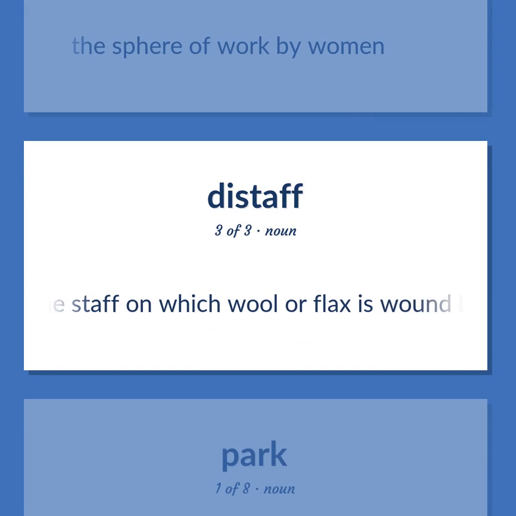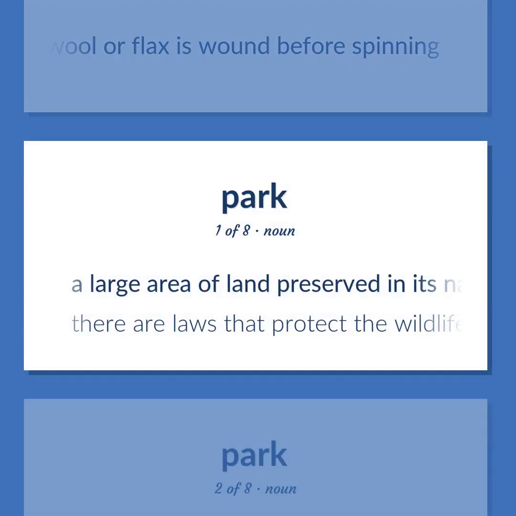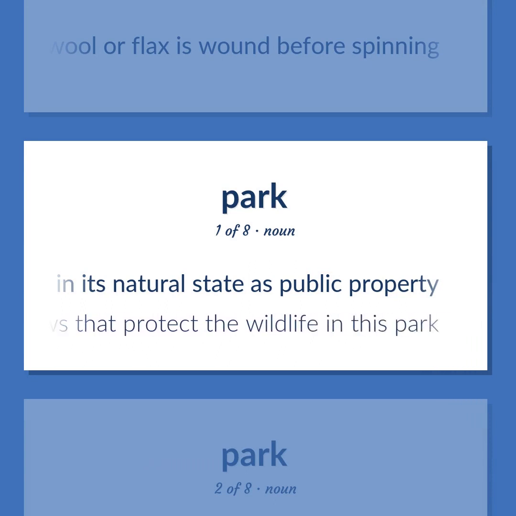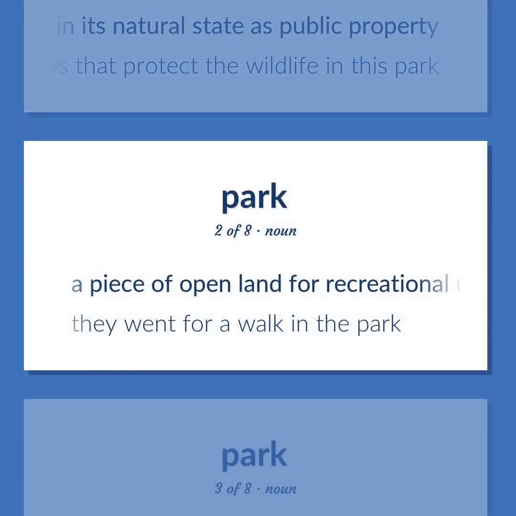The staff on which wool or flax is wound before spinning. A large area of land preserved in its natural state as public property. There are laws that protect the wildlife in this park. A piece of open land for recreational use in an urban area. They went for a walk in the park.